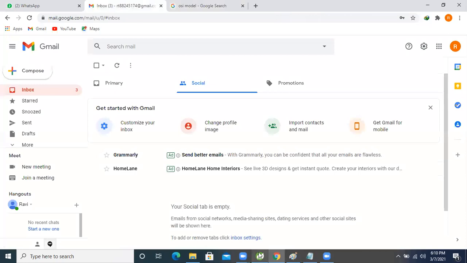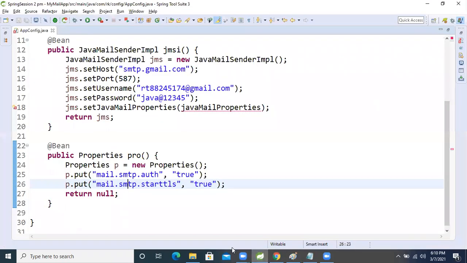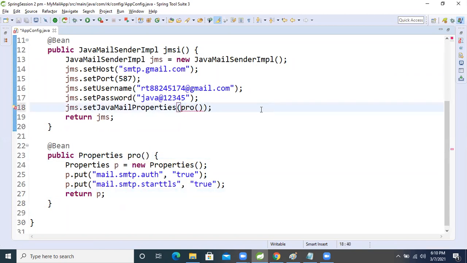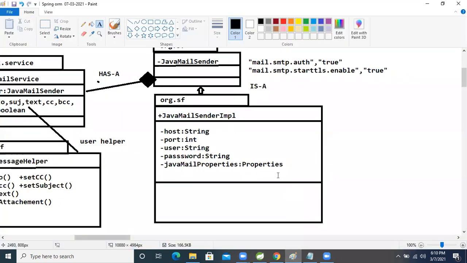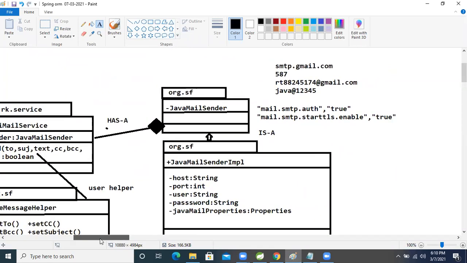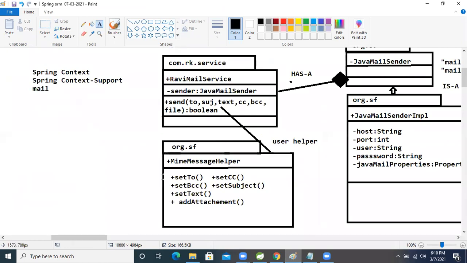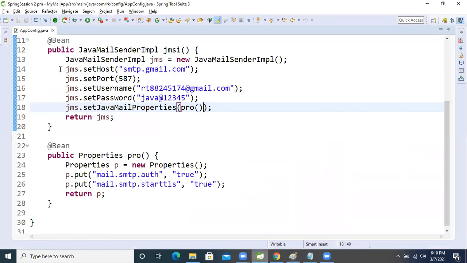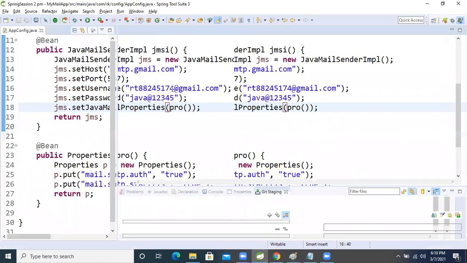So now what we will do? We will return that property, and this same property we will use here, inside this one only. That's it, nothing more than that. Whatever predefined Spring framework things are given, we configure those, but we also need to write the logic. So for that, let's develop one service class and we will use it.